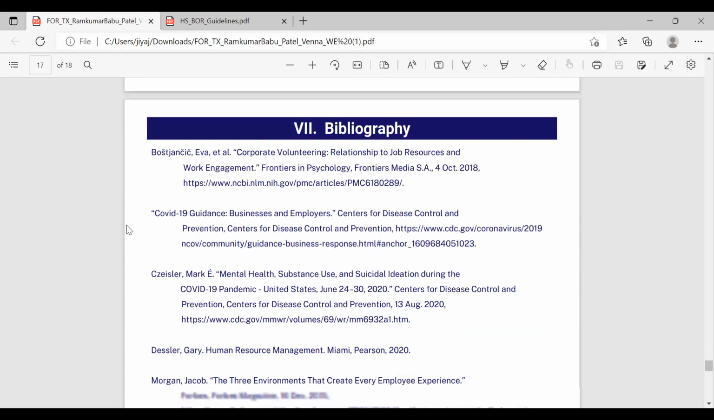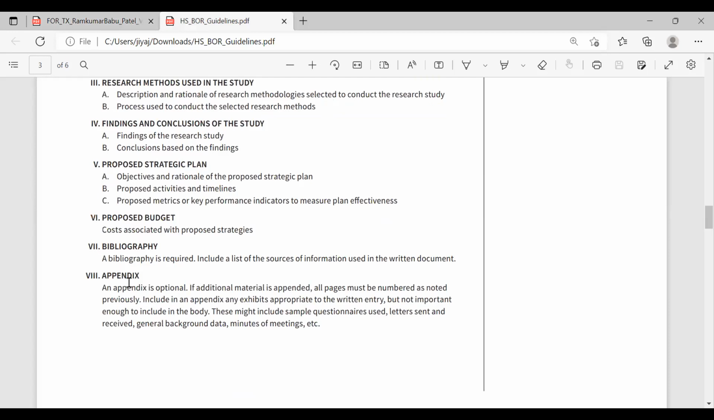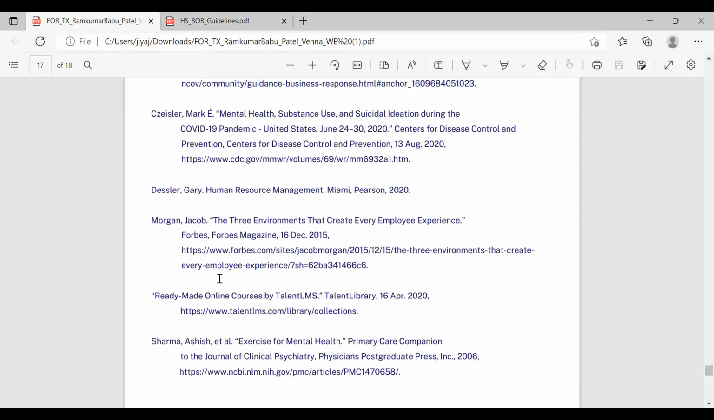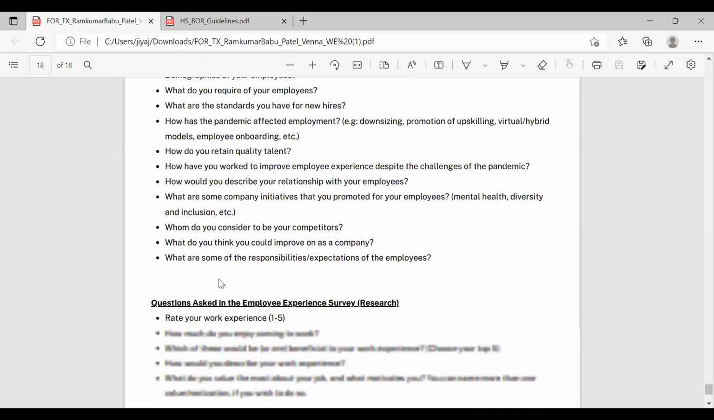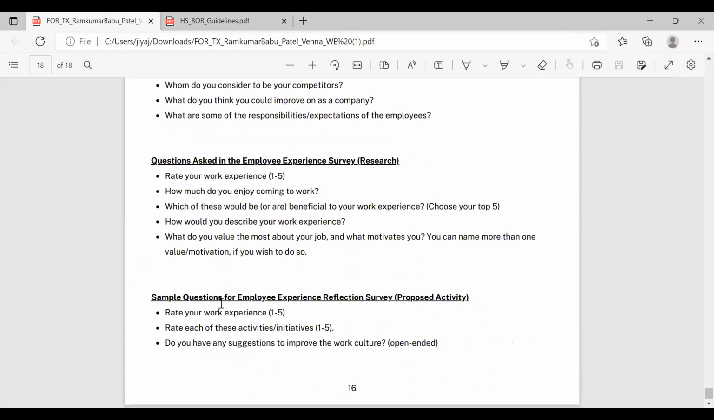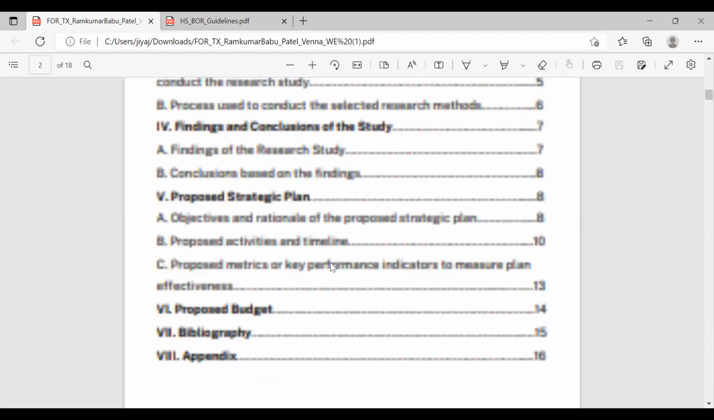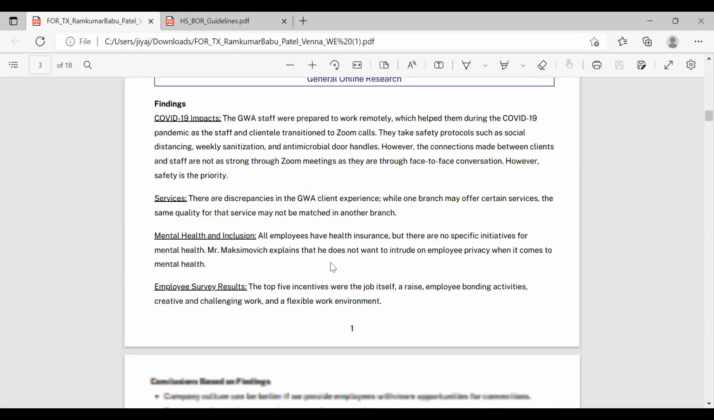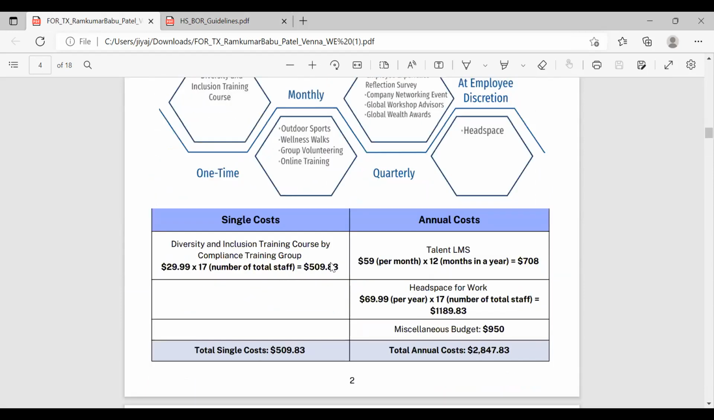And then the last few is the bibliography. That's just citing your sources, the sources you use. The appendix is optional, but we just put an appendix. An appendix is basically the questions you asked in the interview, and we had it in a survey. So the questions we asked in the survey and some sample questions we had in one of our research methods. So that's basically the paper. And then we go back and put all of this in our executive summary. As you can see, much of it is copy and pasted. Make sure you add pictures and graphics. It just makes the paper look so much better.